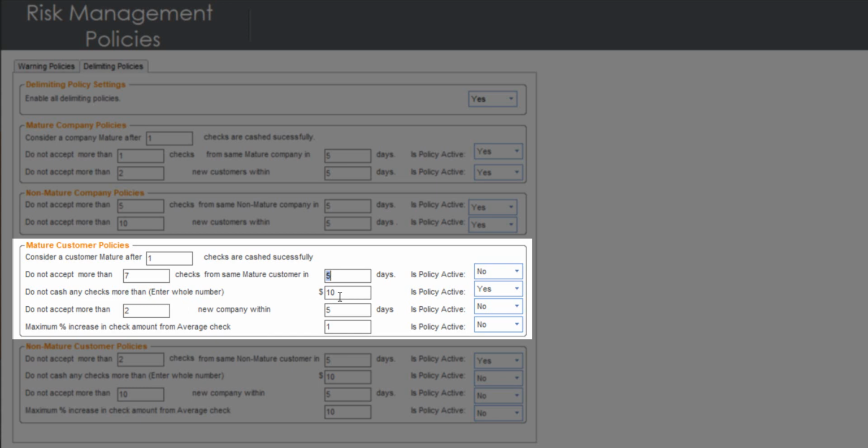This is obviously a default value, but you can set up an amount of $200, $300, or $500, which is what we recommend for a mature customer. However, if you are more flexible with your policies, you can set up whatever value you need.